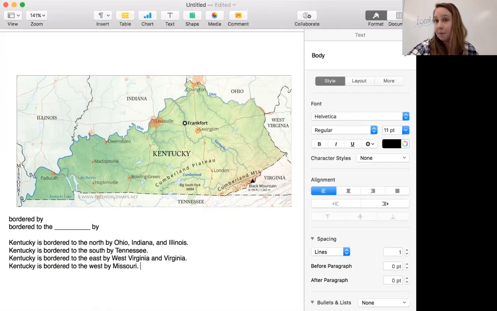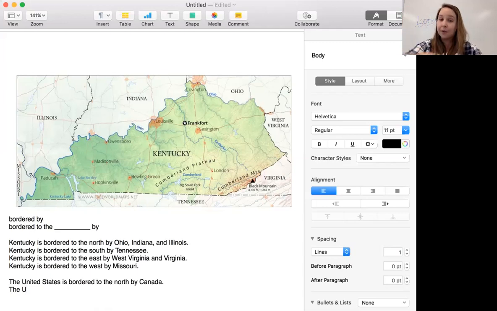So if we think about America, the United States is bordered to the north by what country? By Canada. So the United States is bordered to the north by Canada.